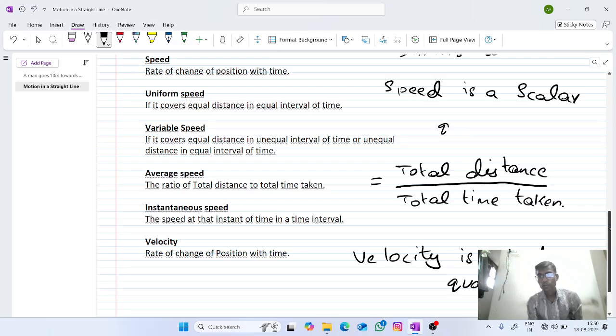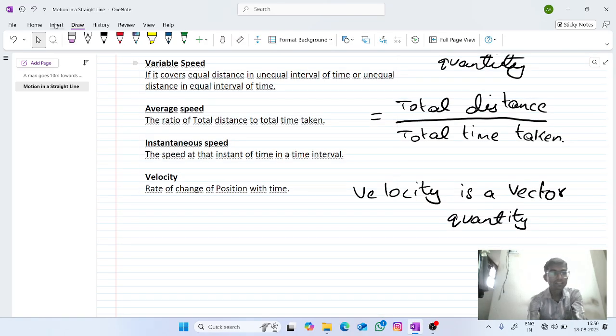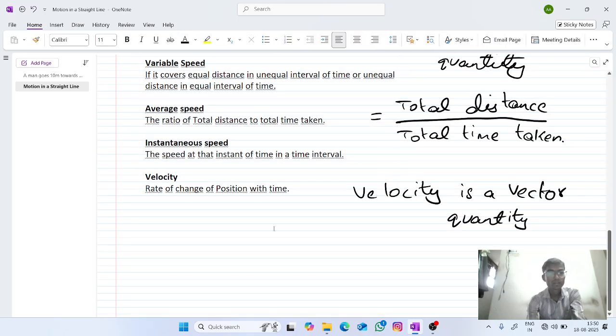So now again, velocity is the rate of change of position with time.